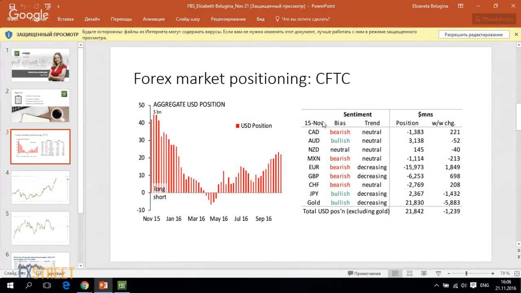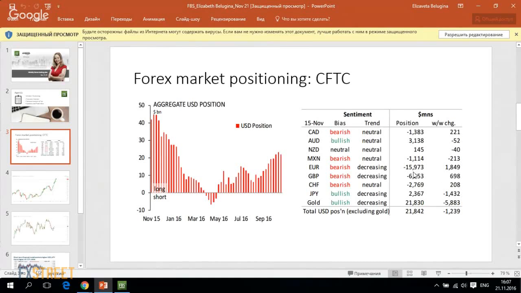We can see that traders covered short positions in the euro. The short position is still sizable on the euro, but it has decreased. The weekly change was positive. It means that the number of net bearish positions on the euro has declined.